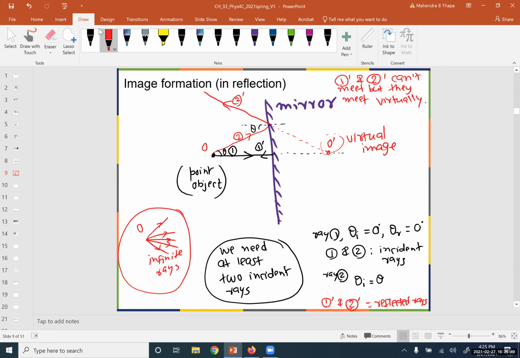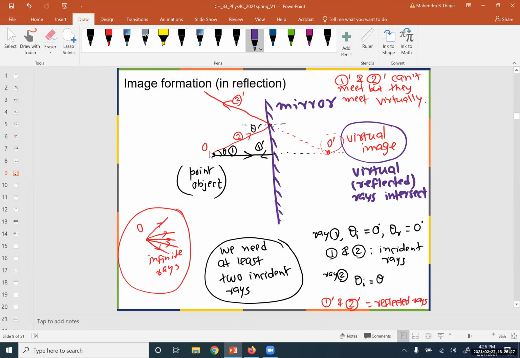This is not formed by the actual intersection. This image is virtual in the sense that the reflected rays do not actually intersect. That's the reason the image is virtual. So the image we see in the plane mirror is not the real image. This is the virtual image.